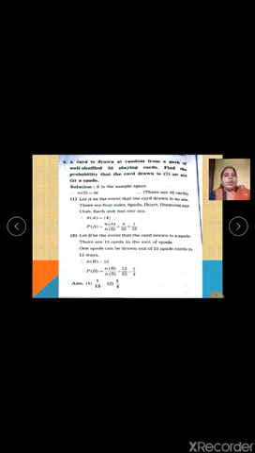Now probability will always be related to the number of elements and the total number of elements in the sample space. So P of B will be n of B upon n of S, that is 13 upon 52. It can be reduced, 13 ones are 13 and 13 fours are 52. So it is 1 upon 4. So final answer: the first probability is 1 upon 13 and the second probability is 1 upon 4. I hope this sum is understood.